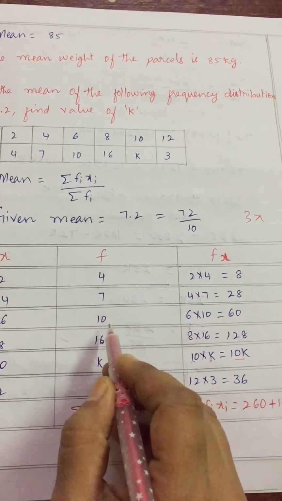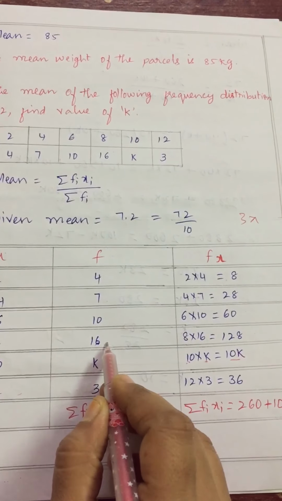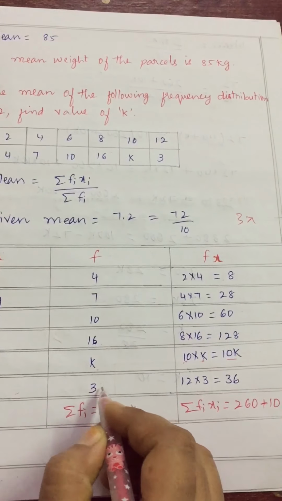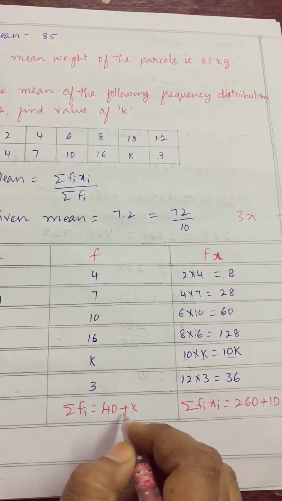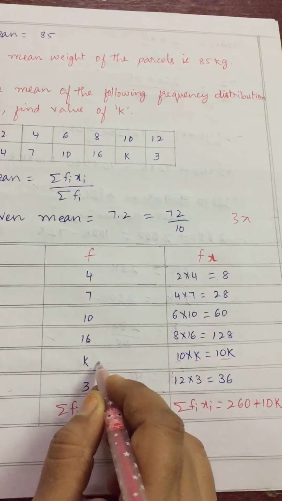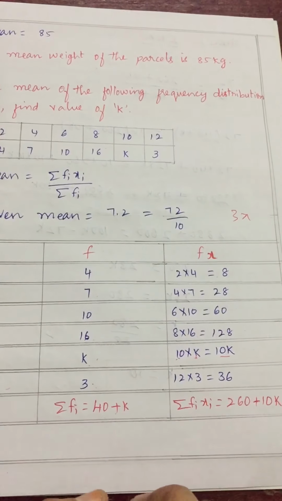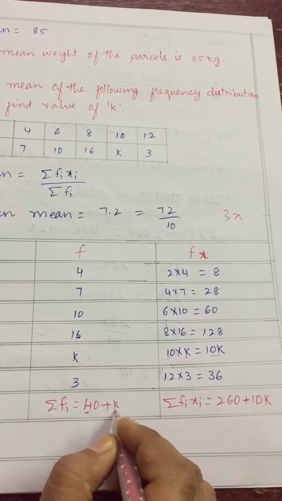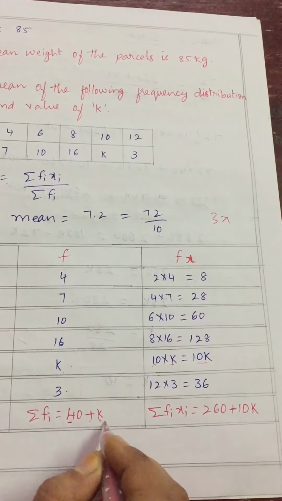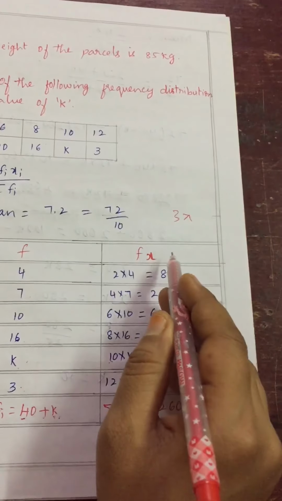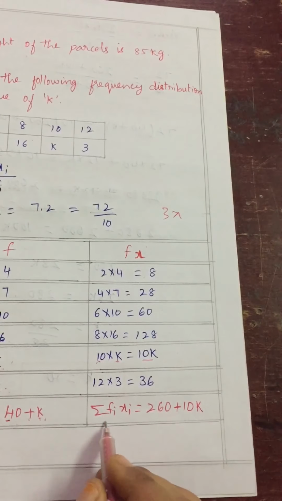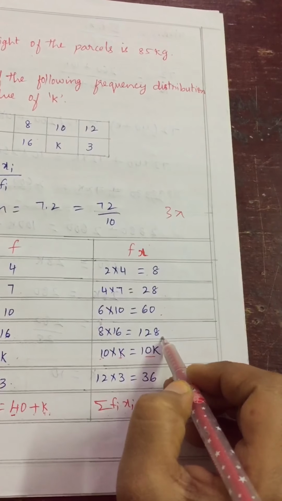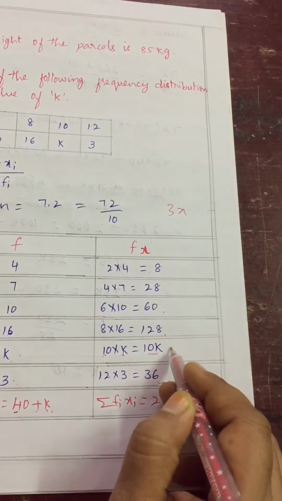Add these frequency values, that is summation fi. 4 plus 7 is 11, 11 plus 10 is 21, 21 plus 16 is 37, 37 plus k, you leave, children, add the numbers only. 37 plus 3 is 40, plus this k as it is, because constants and variables when we add, we can't add them. So as it is, we separately add the constants and separately keep the variables. 40 plus k. Am I clear, children? Similarly, this fx we need to add, that is summation fi xi. So 8 plus 28 plus 60 plus 128 plus 36, you leave 10k.